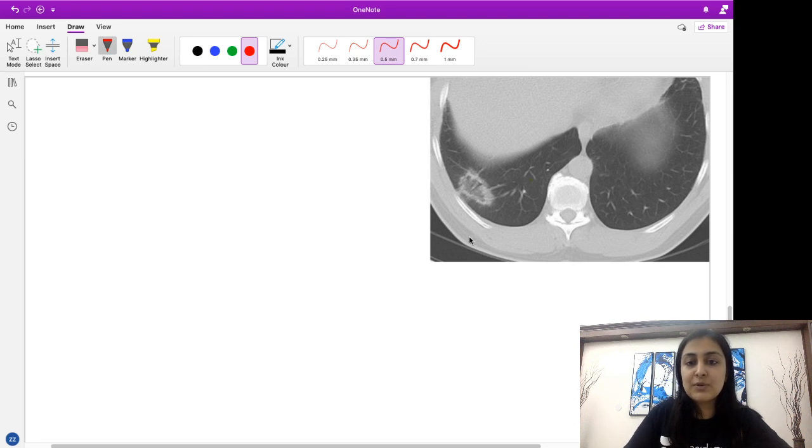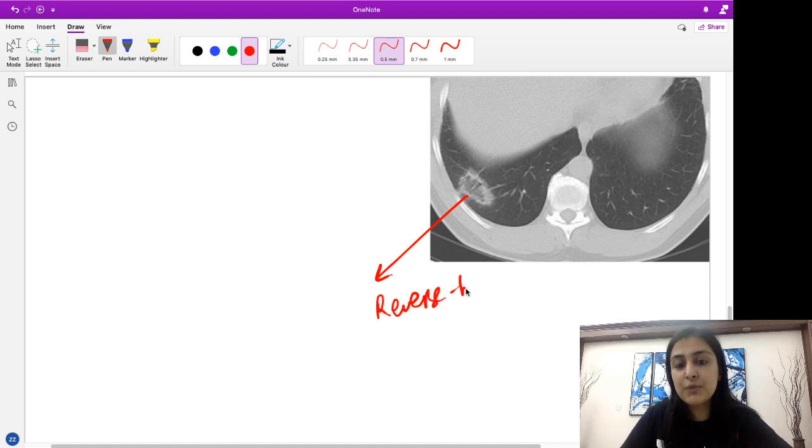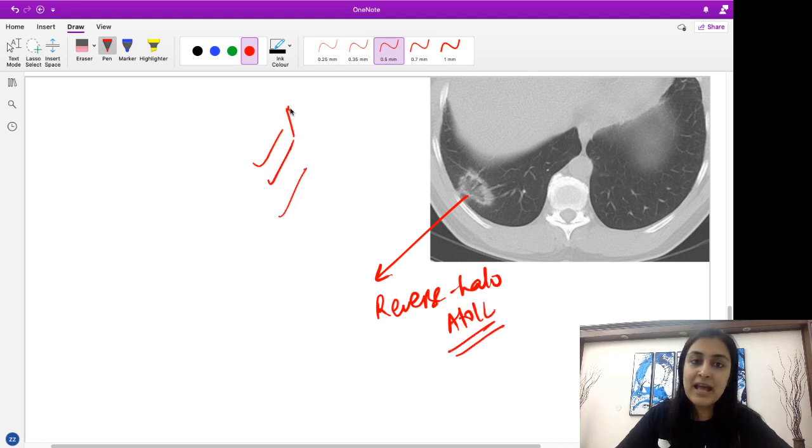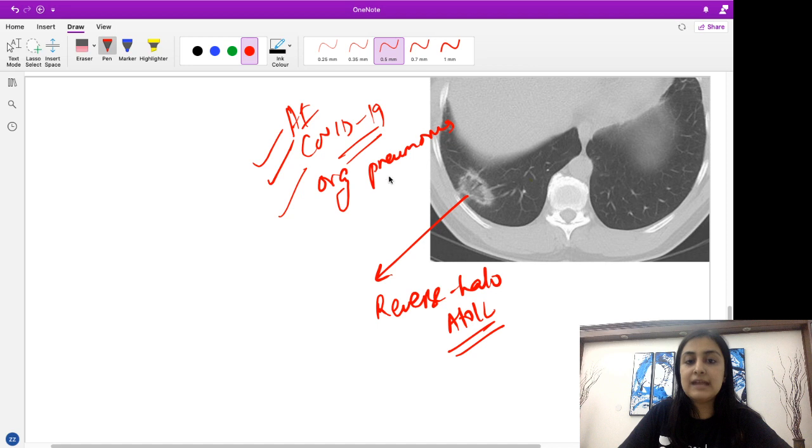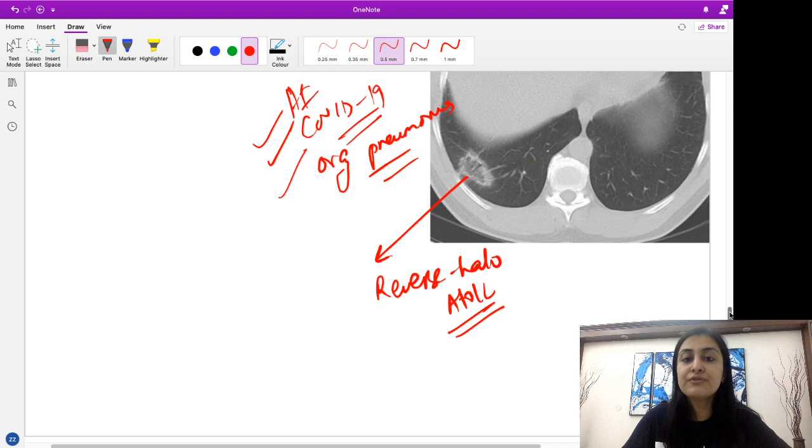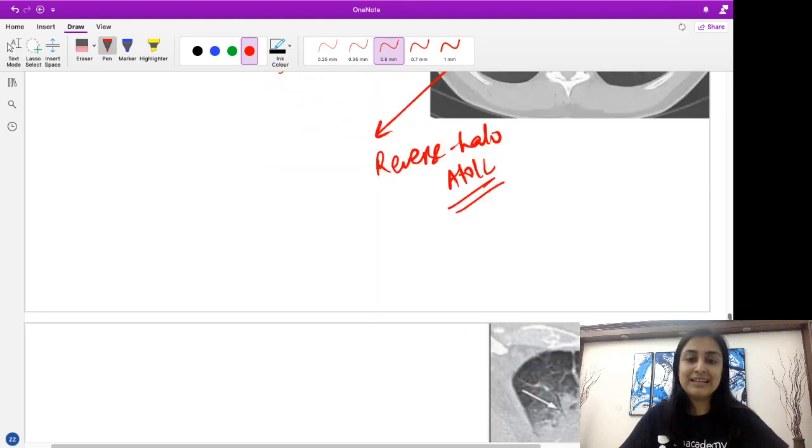Okay, so coming to this, now can you appreciate what is this sign here, guys? Type in your comments. What is this sign I'm seeing? Can you appreciate the reverse halo now? Now whatever ground glass was there in the periphery has now come to the center. So this is the reverse halo or the atoll sign. Alright, so three things where we will see this. Again, angioinvasive fungal can rarely have this. Our COVID-19, which is so very important right now, and our organizing pneumonia, where it was originally described. Okay, is this clear, guys? So remember this appearance of reverse halo, the complete opposite of our normal halo sign.